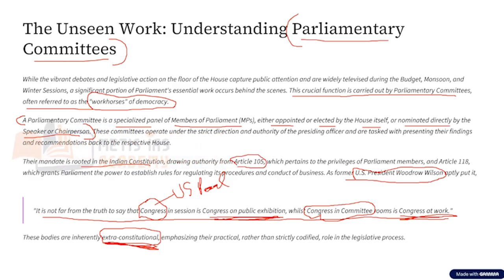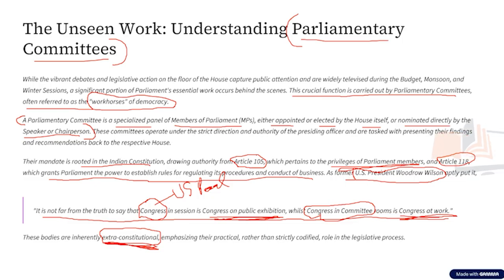What is Article 105? Article 105 speaks about the privileges of the parliamentary members, that is, the freedom with which they can speak, and that nobody can interfere in their working. And similarly, Article 118 grants the power of the Parliament to establish the rules for regulating its procedure and conduct of business.